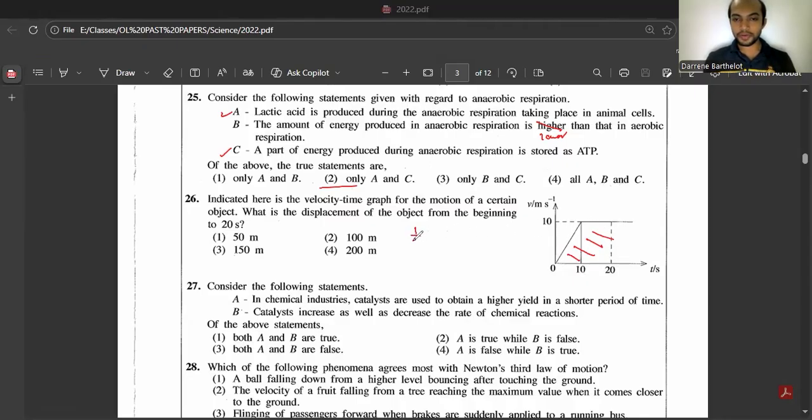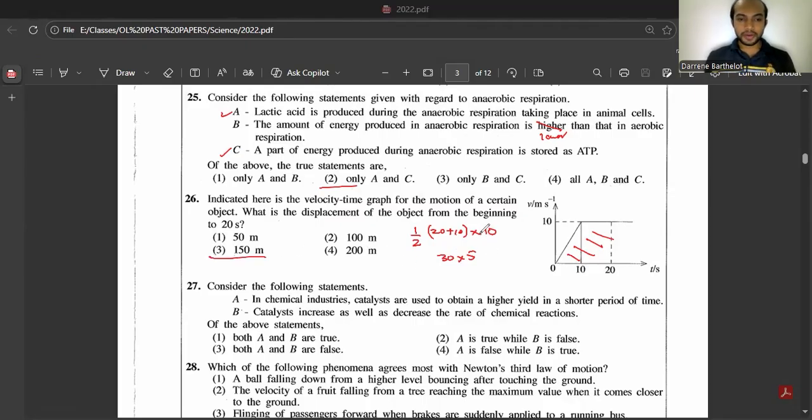So area of a trapezium is found by half into sum of two parallel lines, that is 20 plus 10, into perpendicular height, that is 10. So simplify this, you will get 30 times 5, answer is 150 meters. That one is the answer.